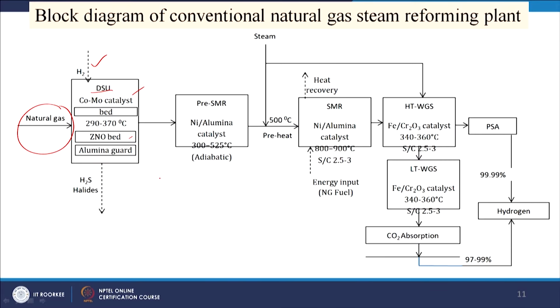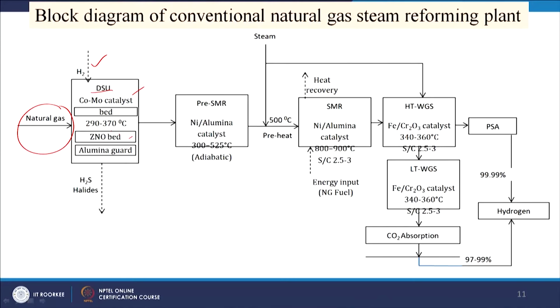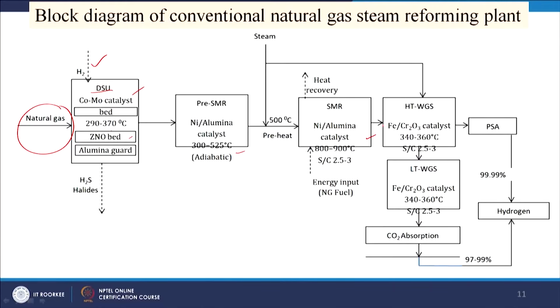The natural gas will now go to the reformer, SMR, and before going there, it goes through a pre-reforming step to raise the temperature from 290 up to 525 degrees centigrade. Then it goes to the SMR reactor where the temperature is higher, 800 to 900 degrees centigrade. After the SMR reactions, CO and H2 gas will be there. Then there will be some shift reactions to produce more hydrogen.